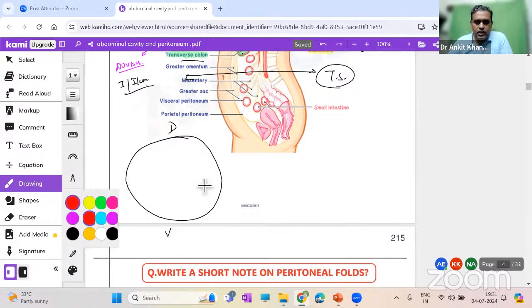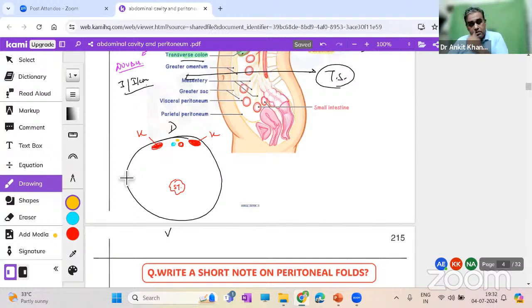Clear? Now suppose there is this organ over here in the transverse section, ST, that is the stomach. Now I'm making a couple more organs. Say we have made the two kidneys over here, K for kidneys. Kidney is not hollow, so we can make it like this. We're also making some blood vessels. On the left side, let us make the aorta. On the right side, the IVC. And behind, inside the vertebrae, the spinal cord.